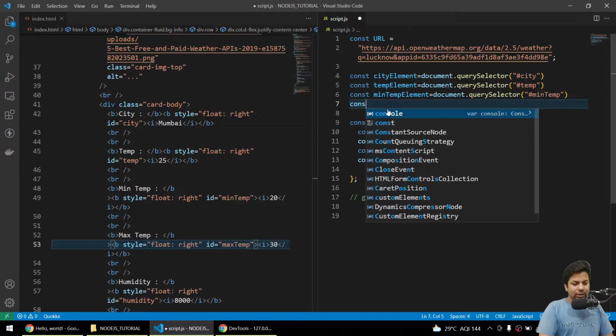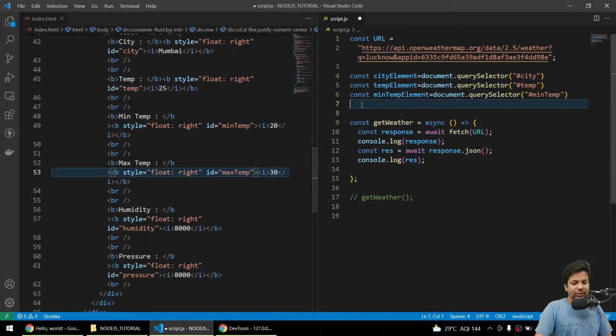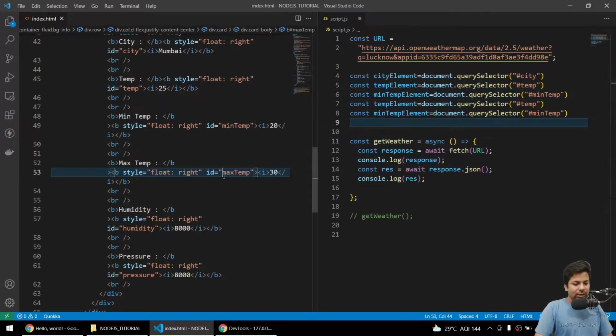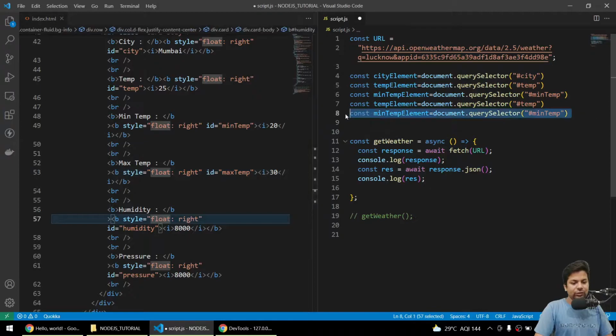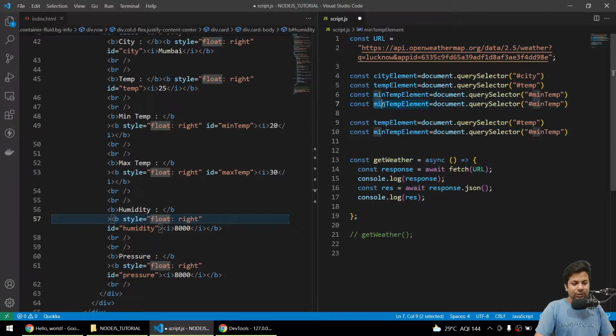Then again we'll copy it instead of selecting. Then we have max, humidity and pressure also, so we'll copy once more. Now we'll cut this line and paste it after min, change min to max, here also to max.